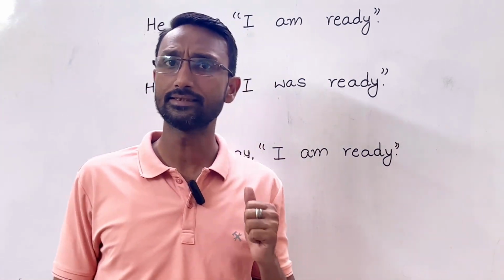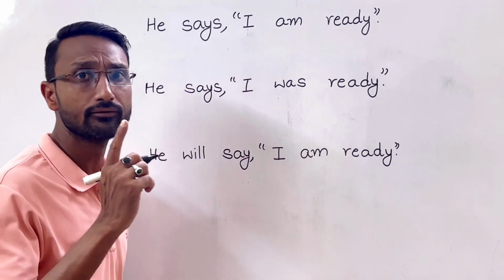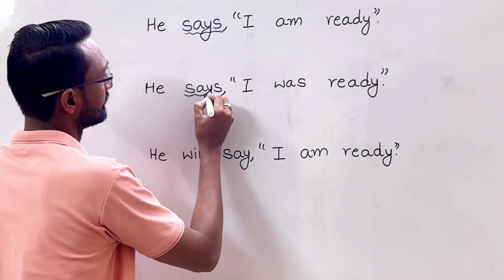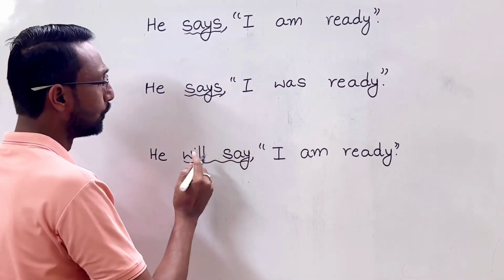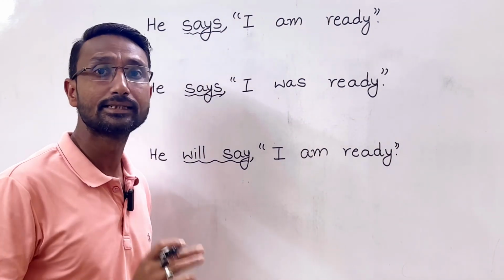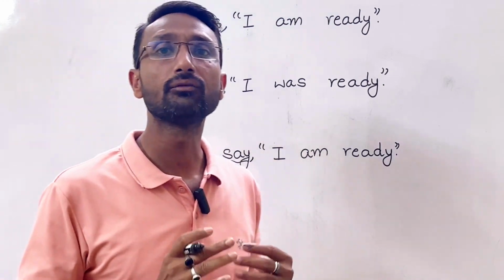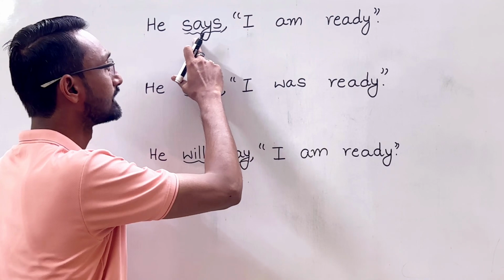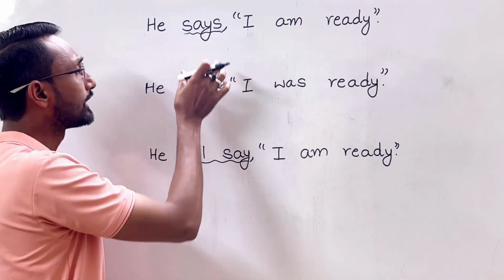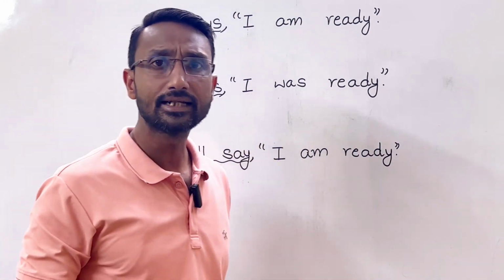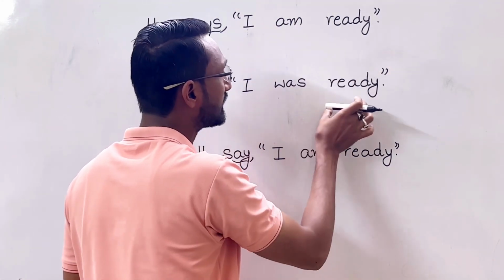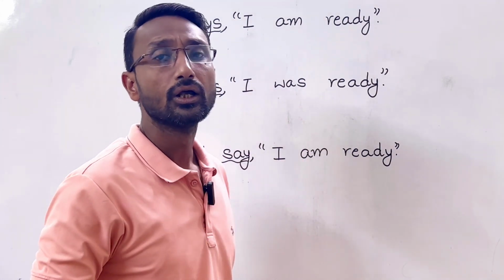Rule number one says that if the reporting verb, says, says, will say, is in simple present tense or simple future tense, then the tense in the reported speech that we will convert will remain the same.